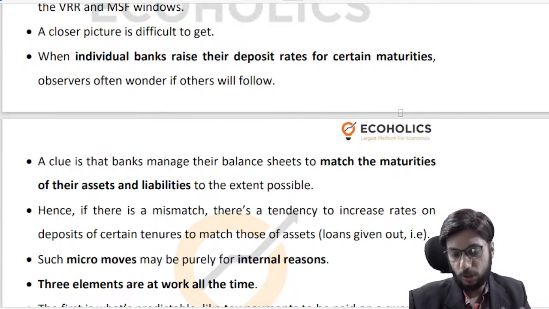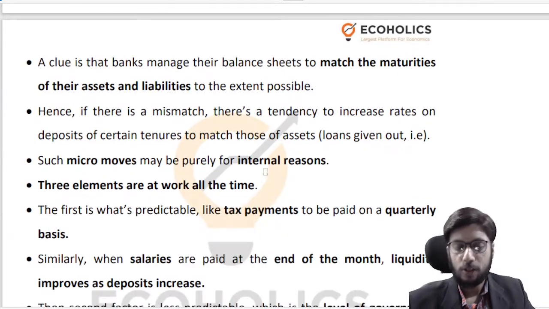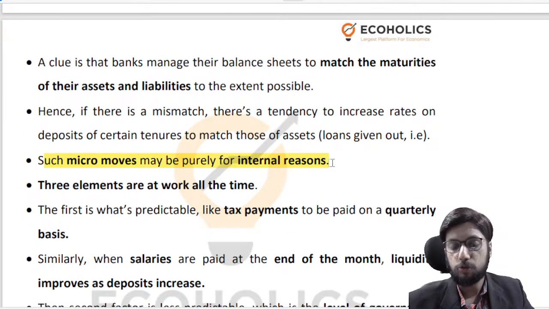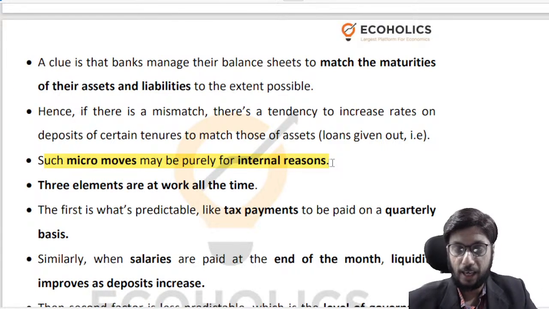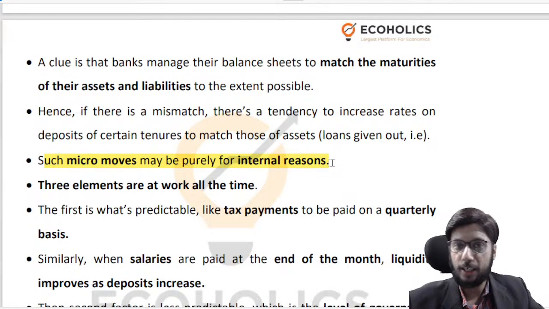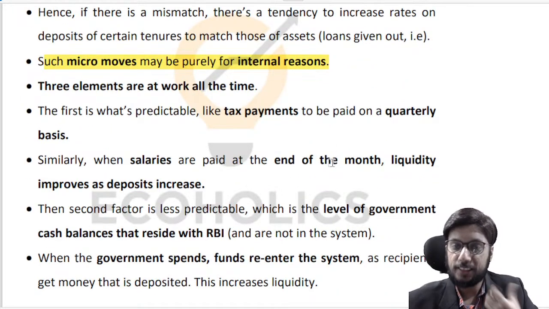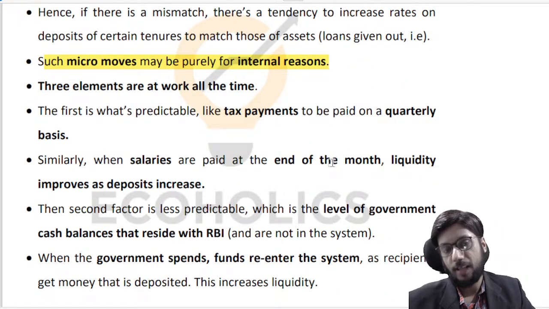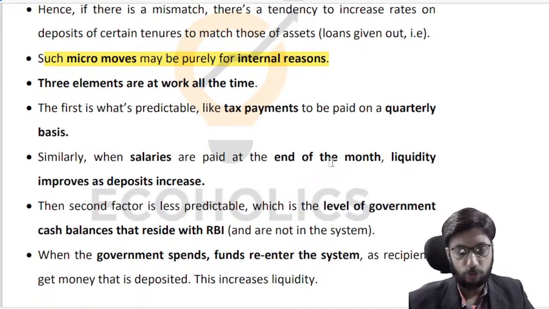So that's what is discussed in this part of the article. A lot of banks make a lot of micro moves for a lot of internal reasons, right? So it may not be related to any systemic change, or to the repo rate, or to the overall banking network. It's just a bank trying to manage its assets and its liabilities.